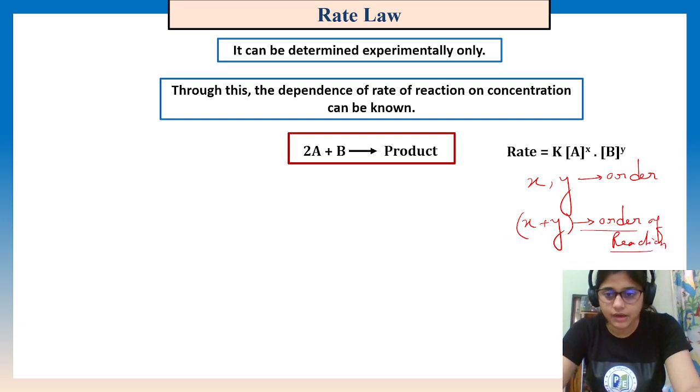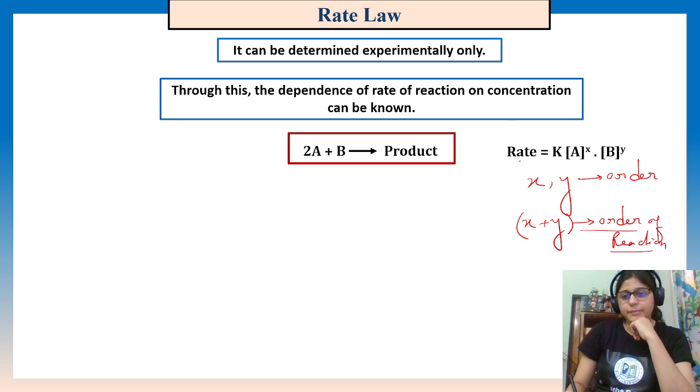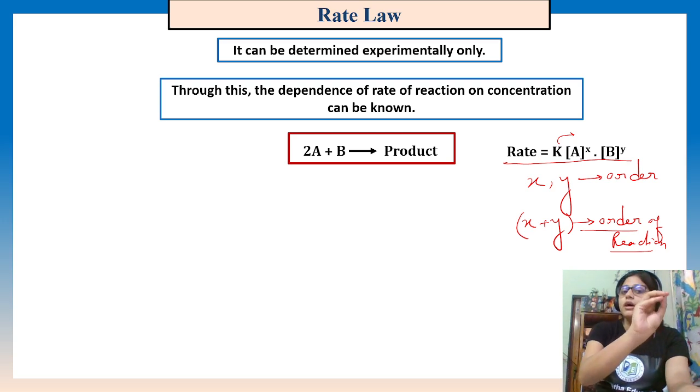We will come to that part in a later slide. The comparison of order and molecularity is also there, so we will see that. But you should remember that this is an experimentally determined quantity, and the rate law can be expressed like this. Here k is the rate constant, and the concentration of both reactants should be there, with a power of the specific order with respect to that reactant.